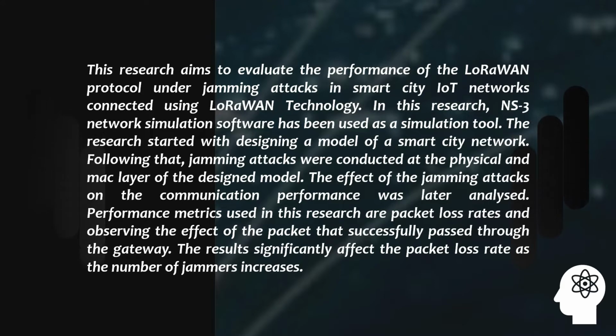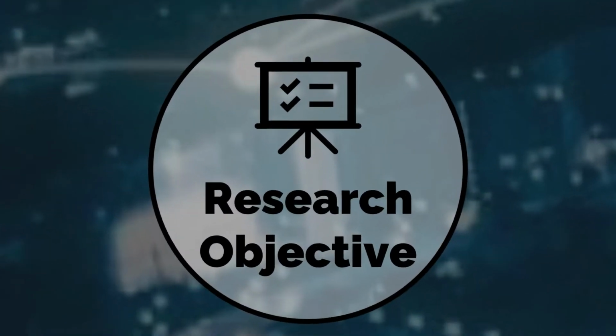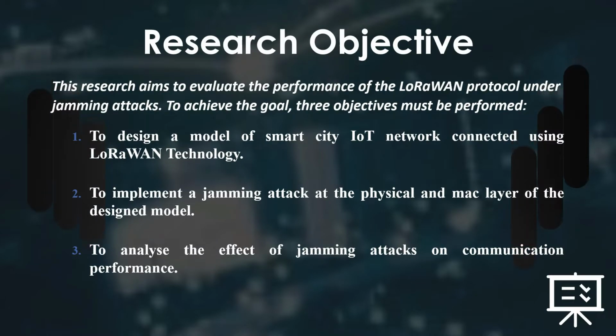Performance metrics used in this research are packet loss rate and observing the effect of the packets that successfully pass through the gateway. The results significantly affect the packet loss rate as the number of jammers increases. To achieve the goal, three objectives must be performed, which is firstly, to design a model, secondly, to implement a jamming attack at the physical and MAC layer of the designed model. And lastly, to analyze the effect of jamming attacks on the communication performance.